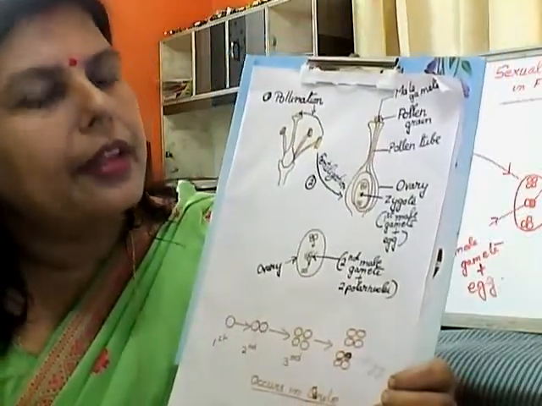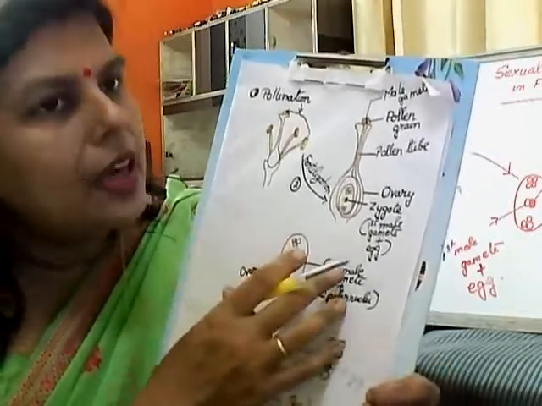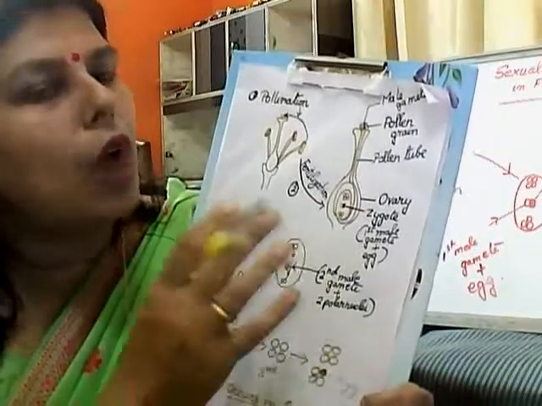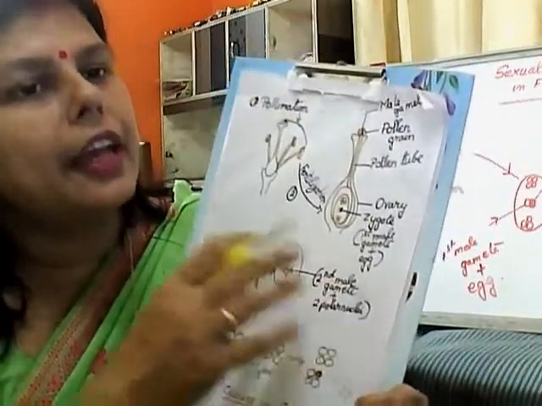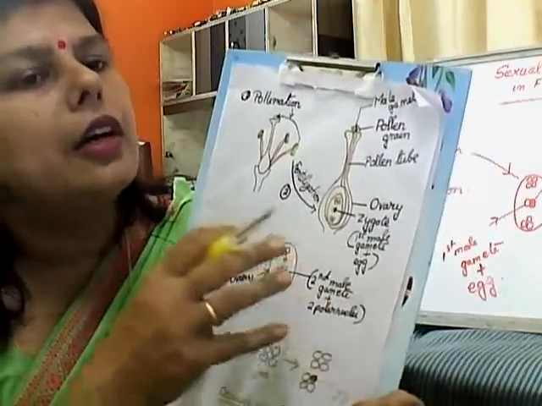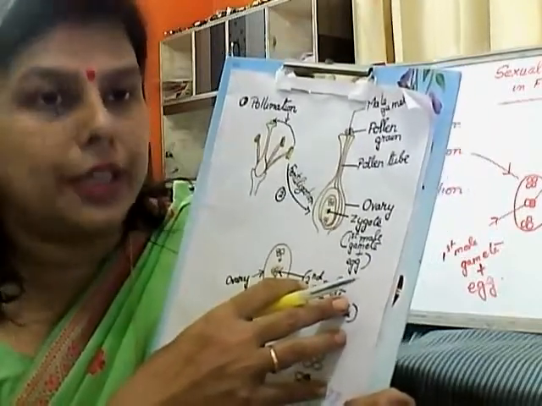Once the seed formation takes place, we can say that the sexual reproduction process is completed in the flowering plant.